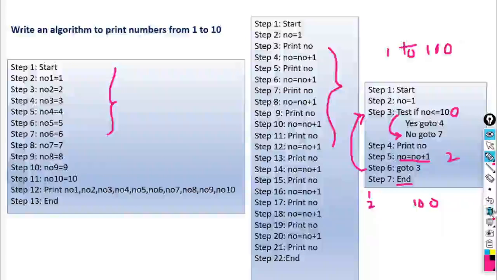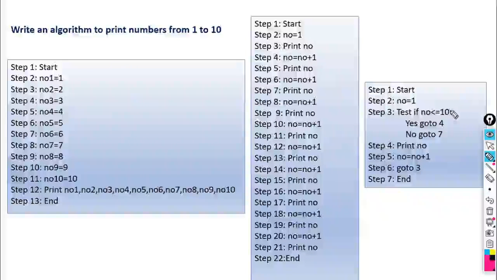So likewise we can print numbers from 1 to 10, 1 to 100, 1 to 1000, 1 to 10,000, 1 to 1 lakh, 1 to 10 lakh, 1 to 1 crore. Only you should change the conditional statement here. The steps will remain the same.